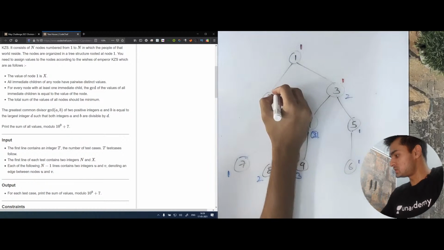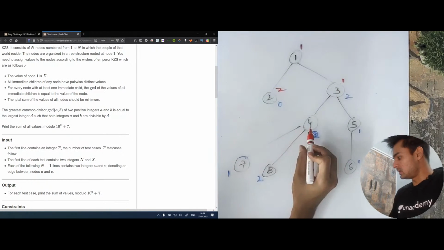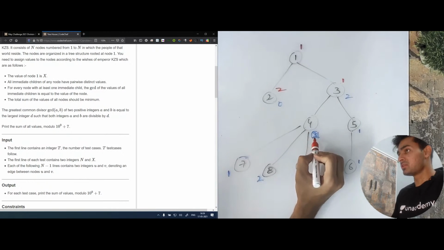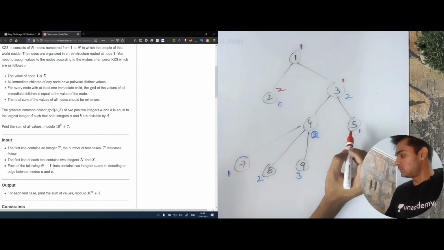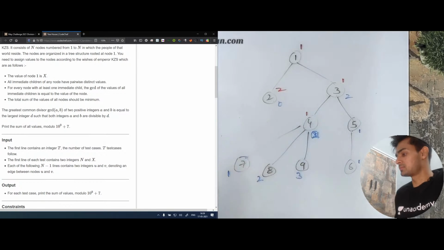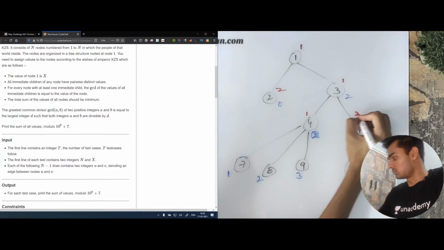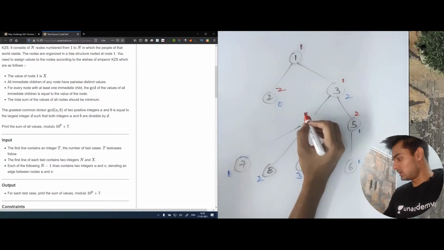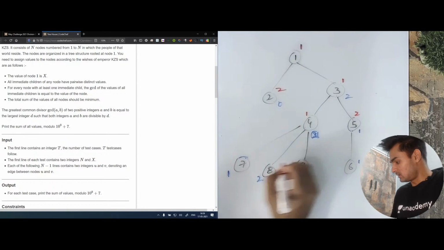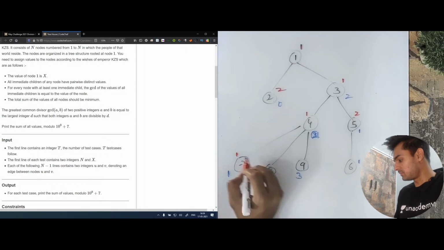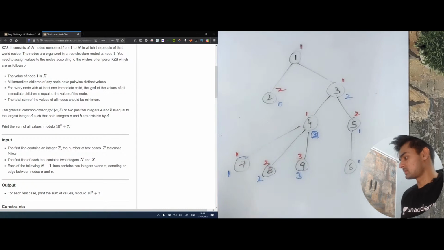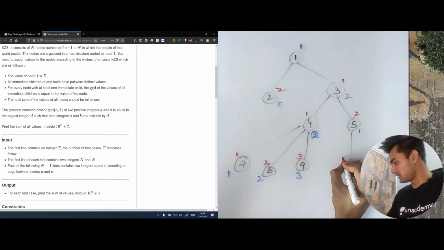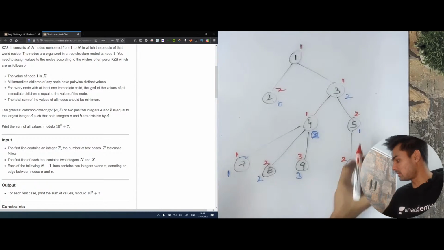After this 1, we place 2 here. Now in these children, we know that 4 has 3 children and 5 has 1 child only. So we are going to place the smaller value for 4, and for 5, we'll have 2. So this again gets 1. And for this 9, now these 3 can be any random value, so we place 1, 2 and 3. And for this 6, we are going to place 2, because the minimum value right now is 2.